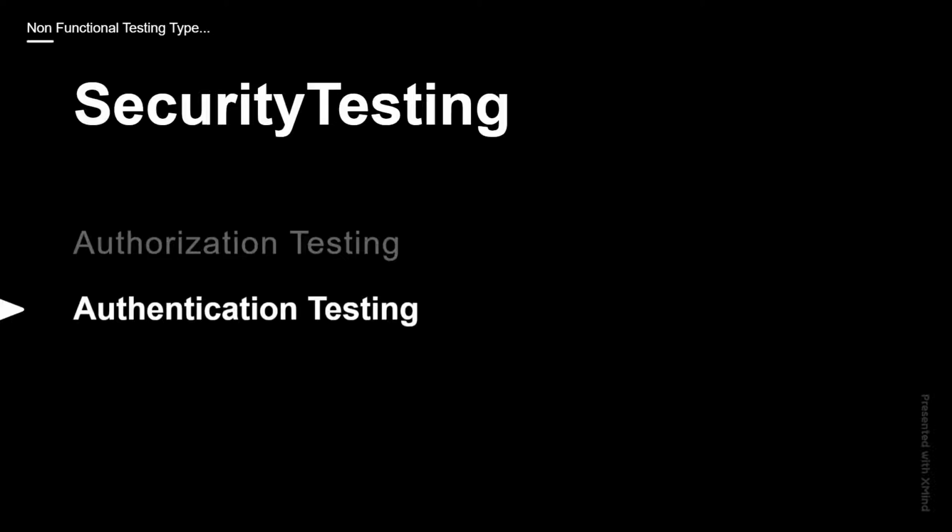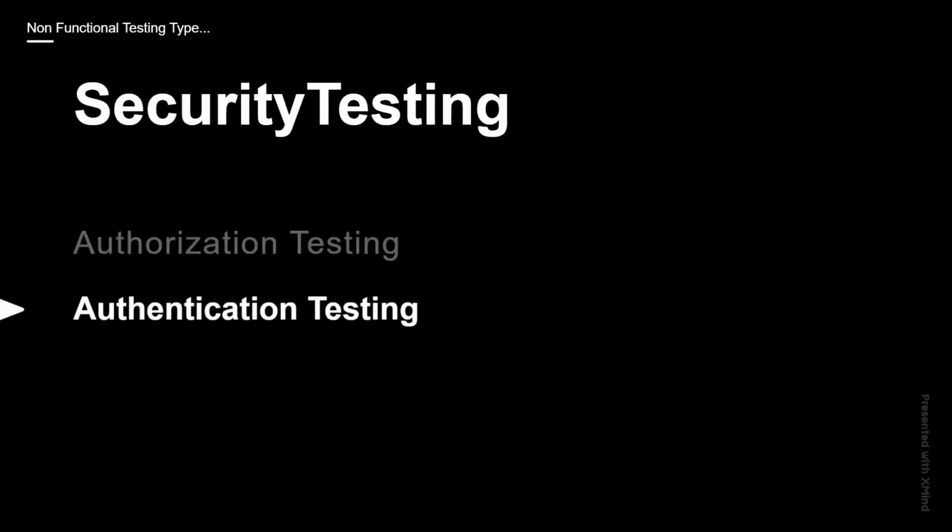And also check the direct URL access for the secured pages, and check authorization and authentication. And if we are working with a banking application, we need to check whether the virtual keyboard is enabled or not, whether the captcha is displayed or not, and whether OTP is implemented wherever it is required. Okay, so these are the checklist items we have to remember for performing security testing.